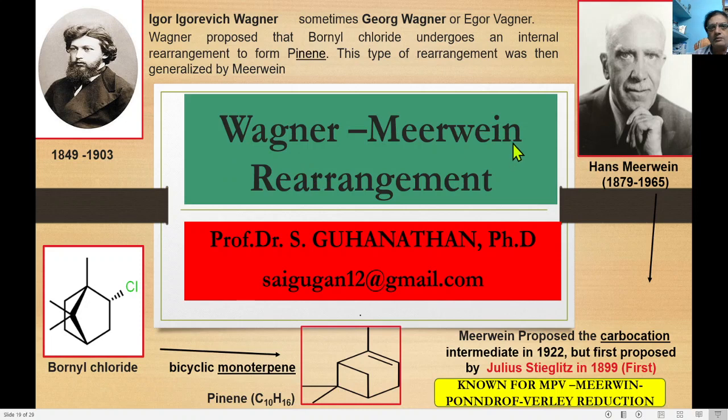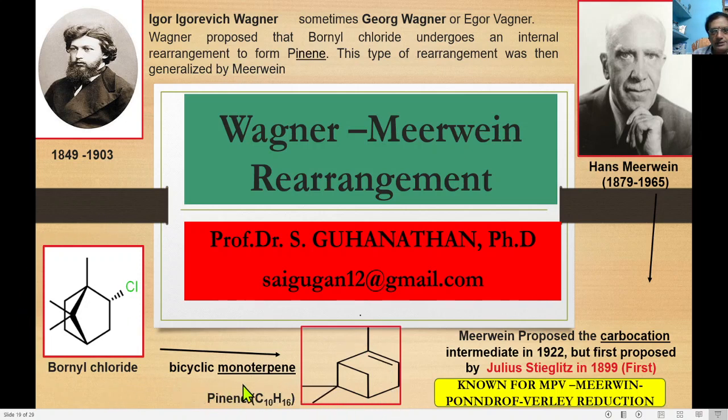We'll have a discussion on Wagner-Meerwein rearrangement in this video. Wagner is a great scientist in the rearrangement reactions. Yegor Yegorovich Wagner is sometimes known as George Wagner or Igor Wagner. Wagner proposed the rearrangement from bornyl chloride to pinene via internal rearrangement. This is bornyl chloride and this is pinene.